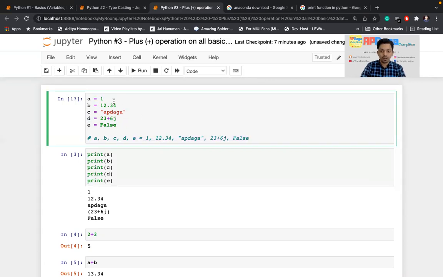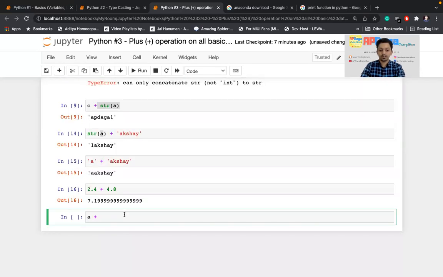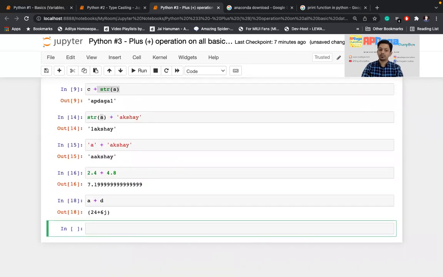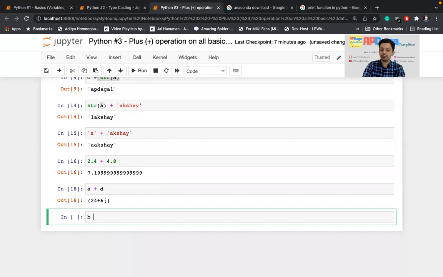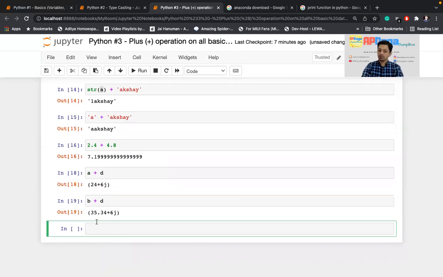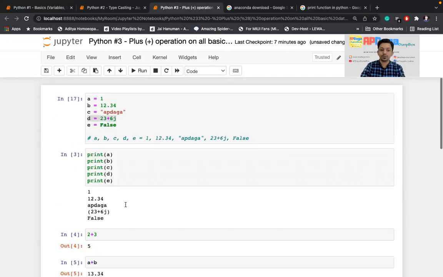I'll add one integer and one complex number, a plus d. Again, it is possible, and one is added in the real part. Similarly, we can do float, that is b plus d. So you can add a float value plus a complex value, that is also possible.